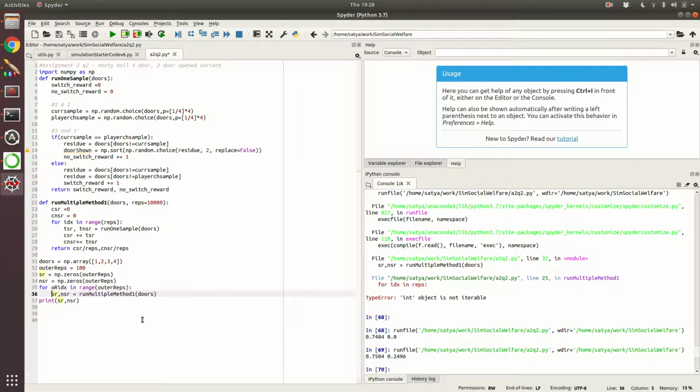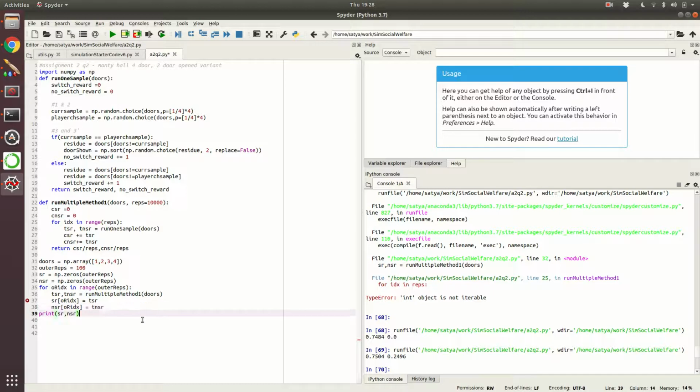Then we will have the temp runs. Once we run, we update this. So SR of ORIDX is going to be TSR, and the no switch reward of ORIDX is going to be TNSR.